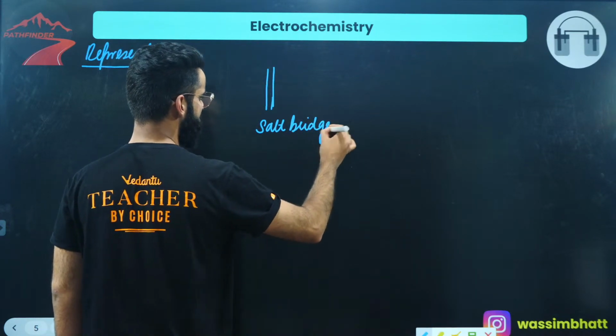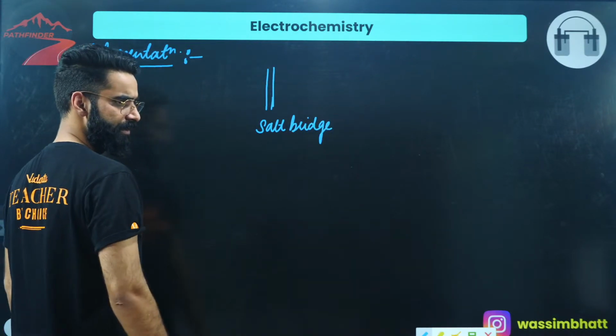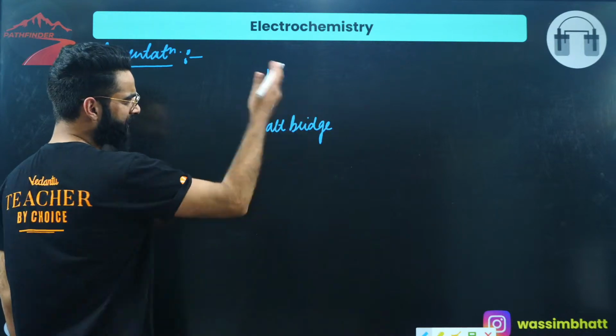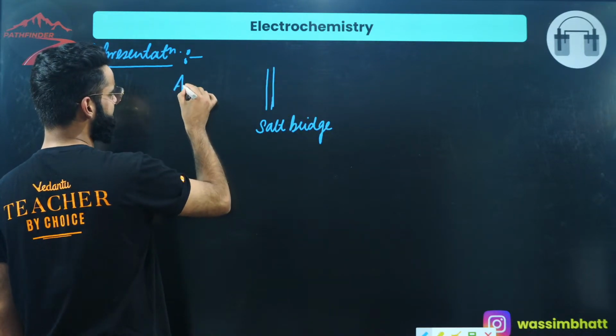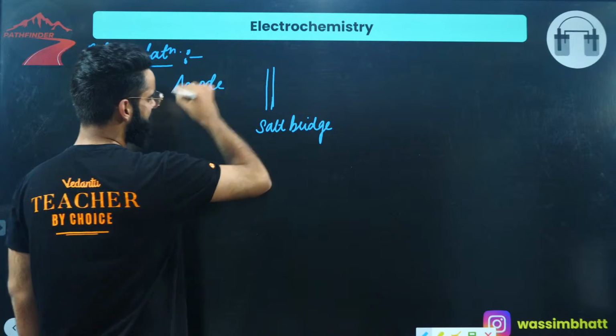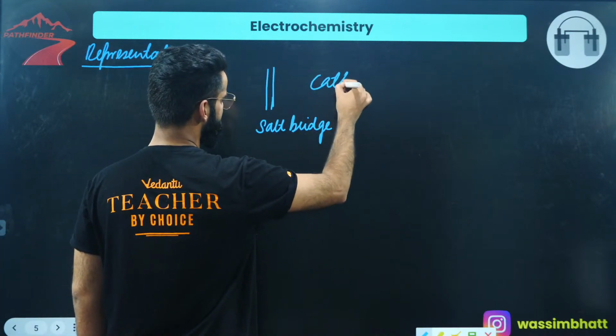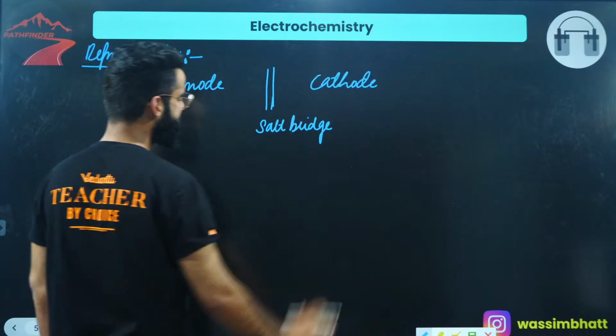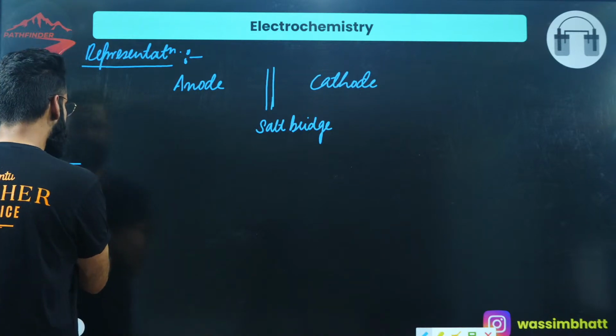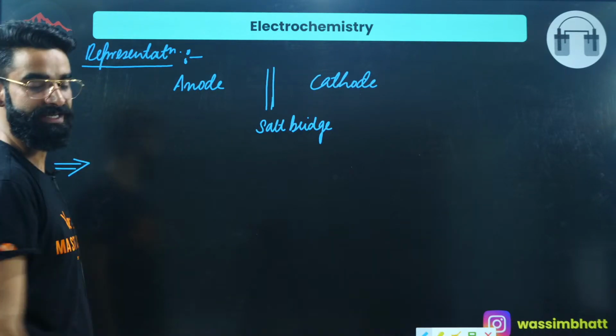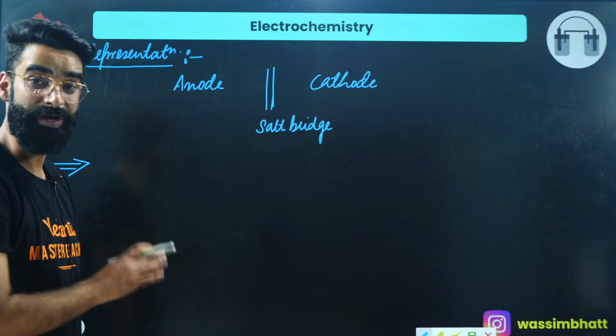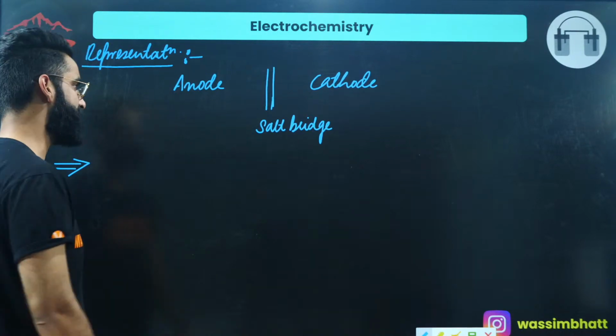On the left hand side of the salt bridge, I'll always write the anode. On the right hand side of the salt bridge, I'll always write the cathode. Now, if I need to represent the Daniell cell, how will I be representing it?